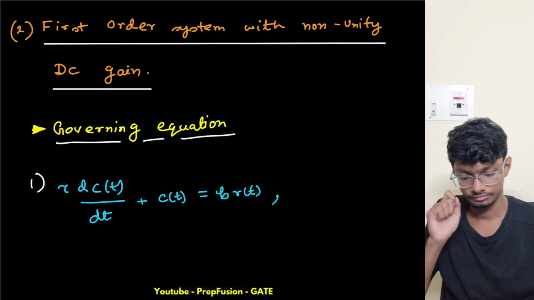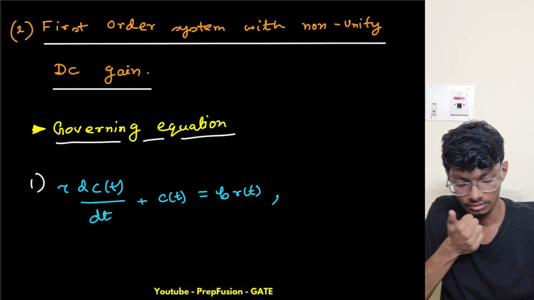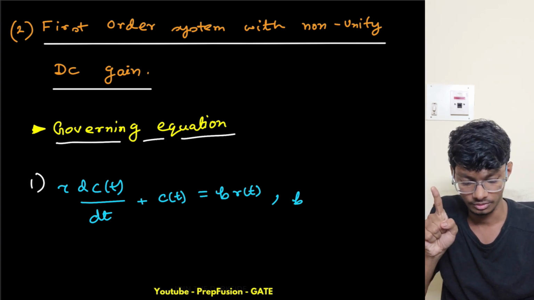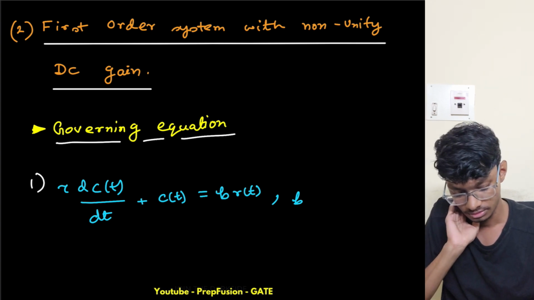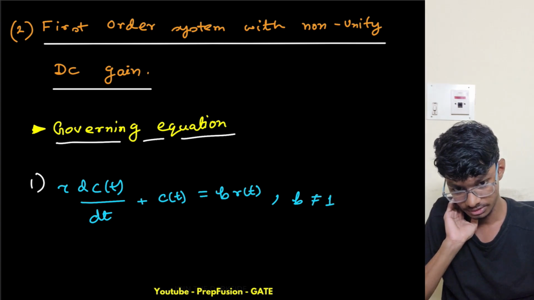Now, b should not be equal to 1, because if it is equal to 1, then it becomes unity gain, the same thing only. So b is not equal to 1, and b is a real number.